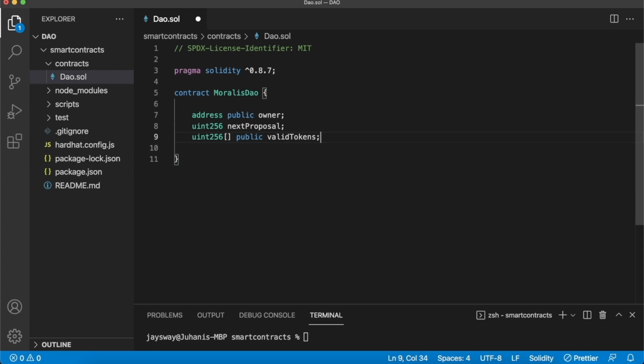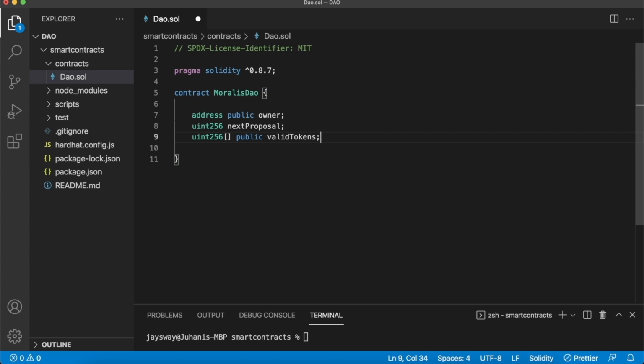Then within the smart contract itself, we'll keep track of the next proposal's ID. So every proposal that the community of the DAO puts forth will have a uniquely identifiable ID. So we just have to keep track of what the ID will be so that this can be set for the next proposal. And then of course we need to have an array that distinguishes which tokens are allowed to vote on this DAO. So the valid tokens, this could be ERC20 tokens as well, but in this case we'll have the token ID numbers that will allow users of the DAO to make votes and proposals on this smart contract.